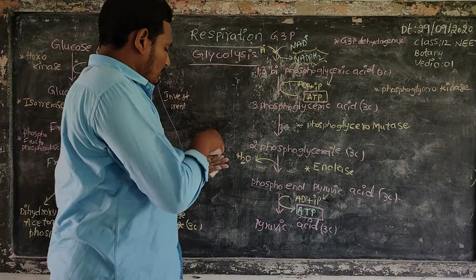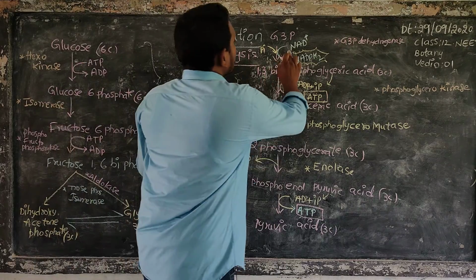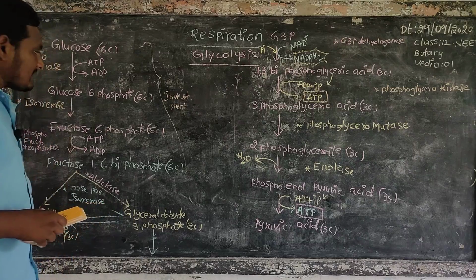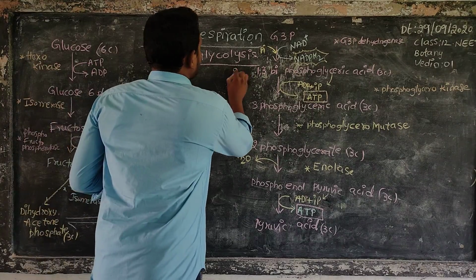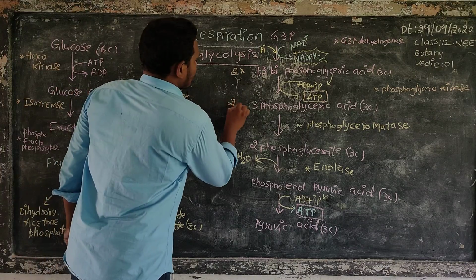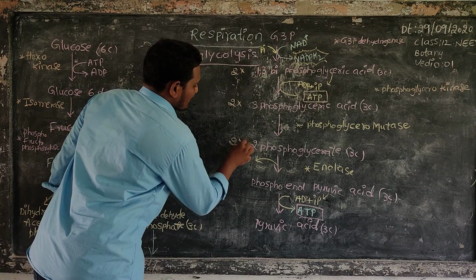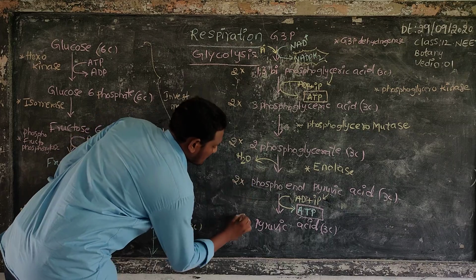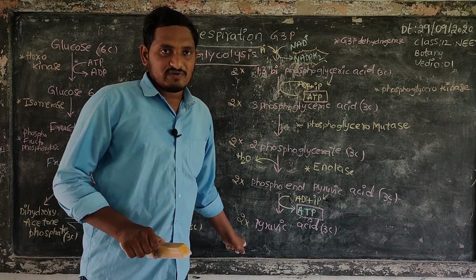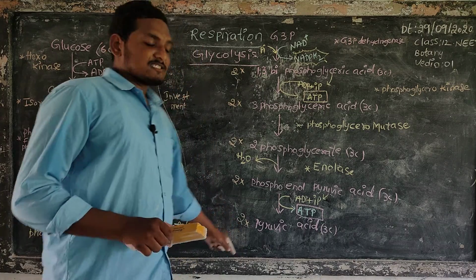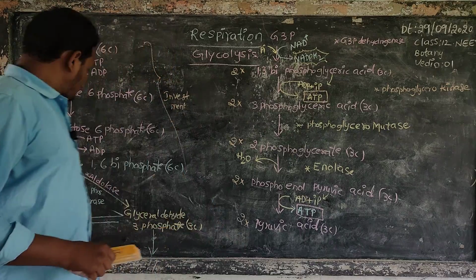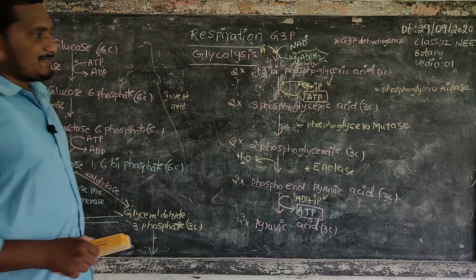Here we remember everything 2 times. Out of 2 molecules of pyruvic acid, 1 molecule comes from glyceraldehyde 3-phosphate and 1 molecule comes from dihydroxyacetone phosphate.